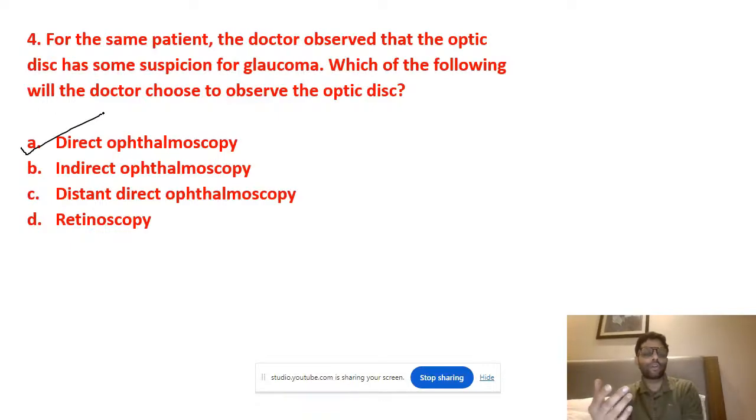But the best answer for optic disc evaluation is slit lamp with the condensing lenses. Here it is not the option, so A is the answer.